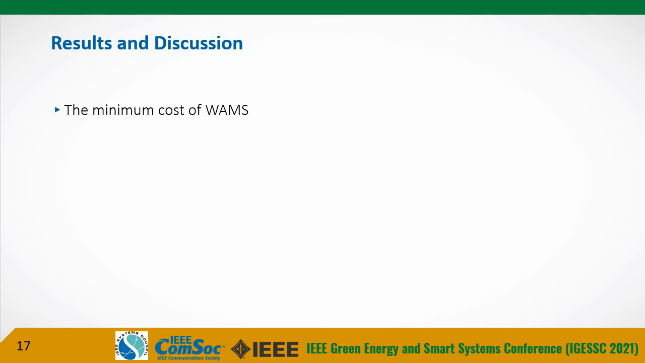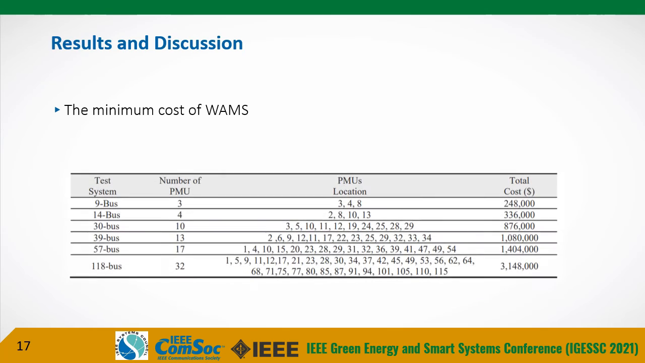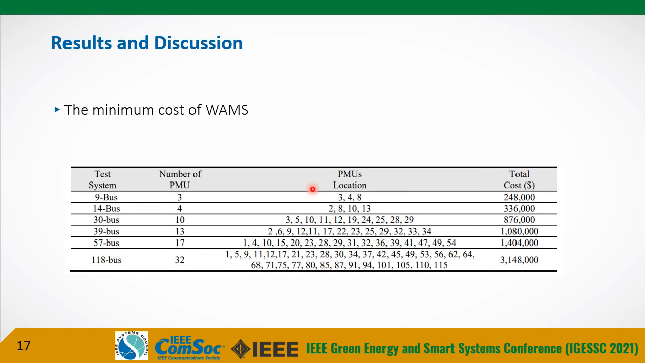By using the proposed model, the optimal number of PMUs and their locations that provide the minimum cost of the wide area measurement system for each test system was obtained using the artificial electric field algorithm, and it is presented in this simple table. For example, to implement a wide area measurement system in the IEEE 14 bus test system, we need 10 PMUs, and this is their location, and the minimum cost will be about $876,000.